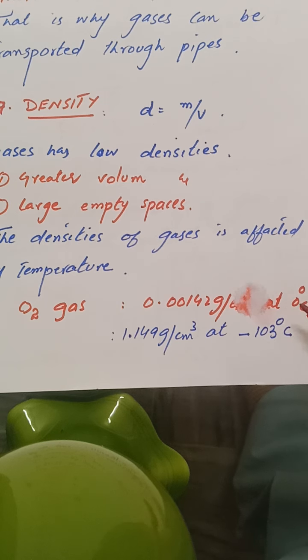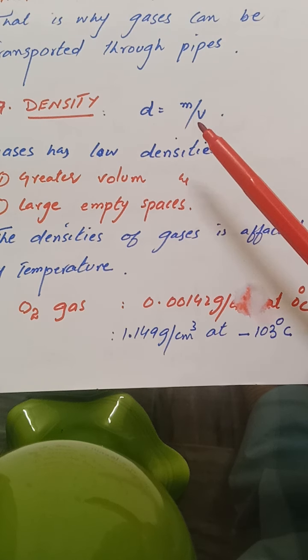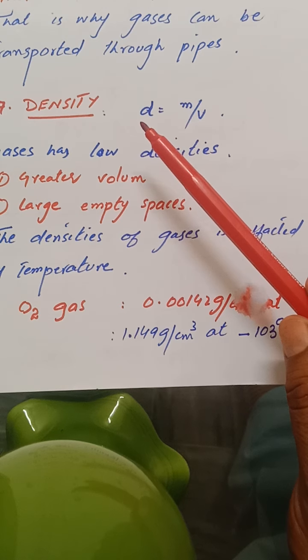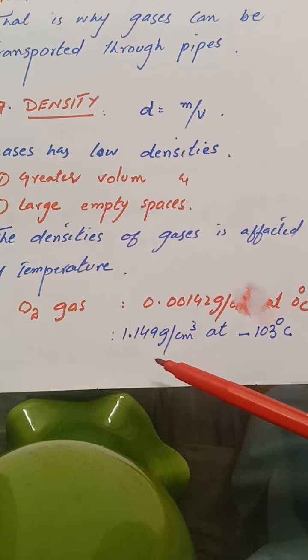What happens? When the temperature of oxygen decreases, its molecules come closer to one another, and hence the volume of oxygen decreases. The decrease in volume will increase the density. If we decrease the temperature further, of course the density further increases.